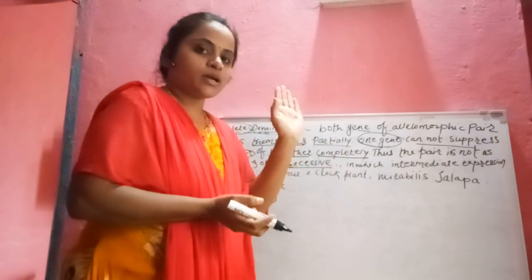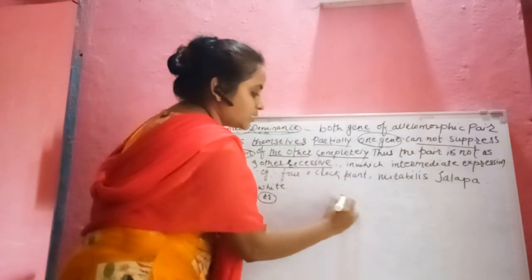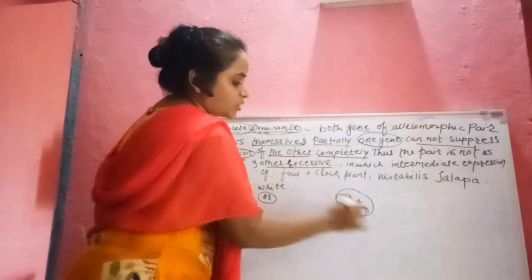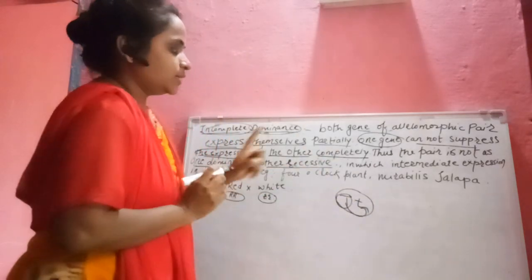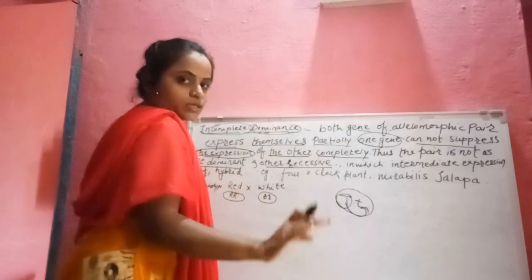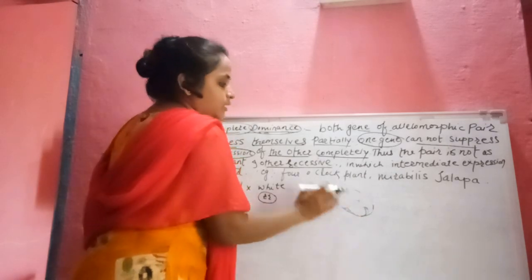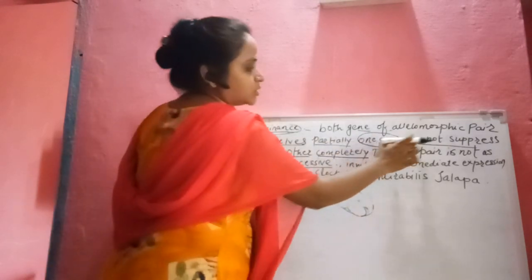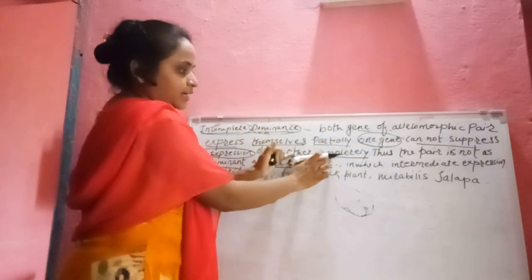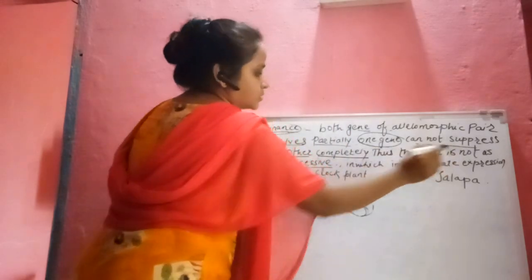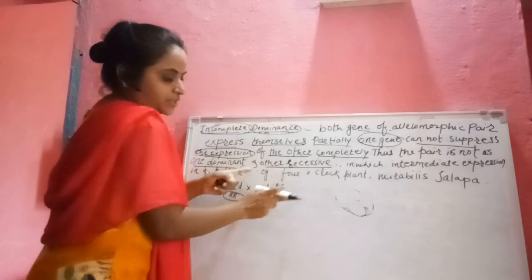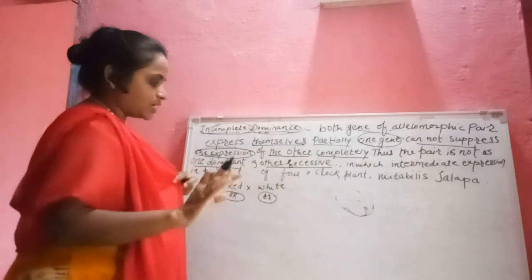In the law of dominance, there is one recessive character and one dominant character, and the dominant character suppresses the recessive character. But in incomplete dominance this is not seen. One gene cannot suppress the expression of the other completely, so the pair is not dominant and recessive. इथे आपल्याला एक डॉमिनंट किंवा एक रेसेसिव्ह दिसणार नाही.